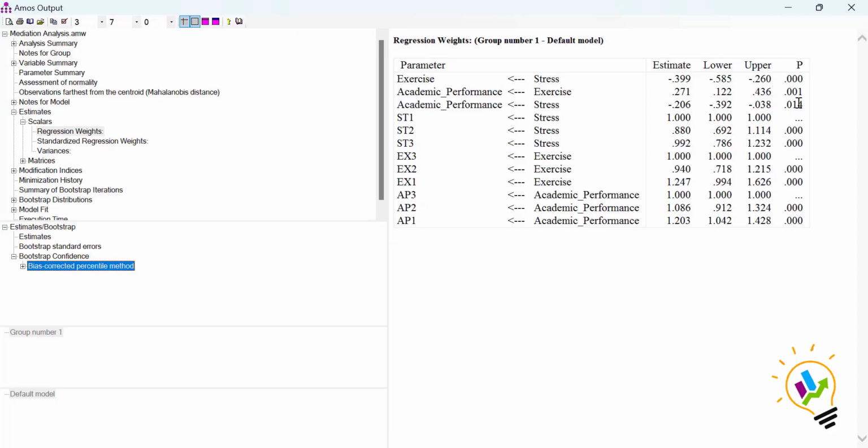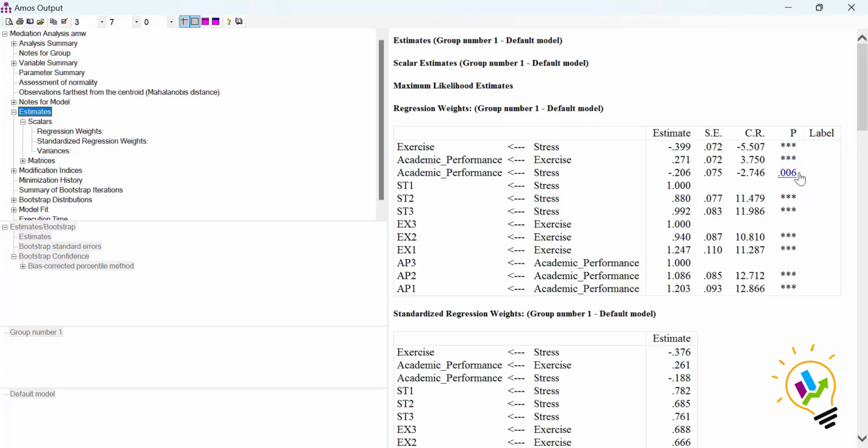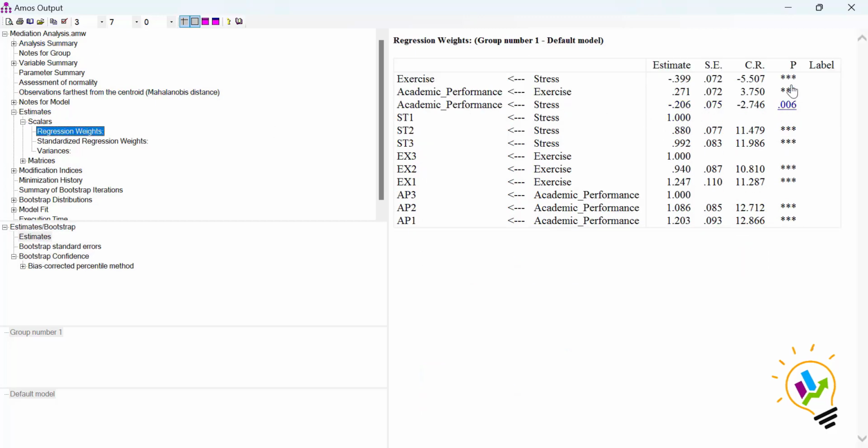If you want to see without bootstrapping, for only 382, click only estimate. There you can see here the p value is 0.006, but in bootstrapping we got 0.014. So there will be a small difference between the bootstrap value and the actual values. Now let us see the other values. In scalars, in regression we have seen these values.